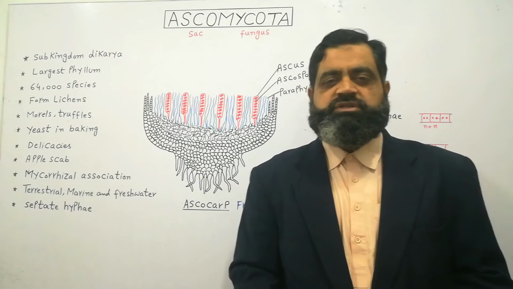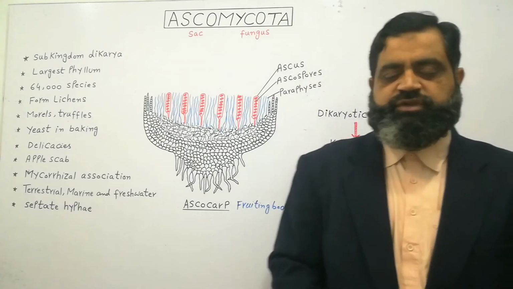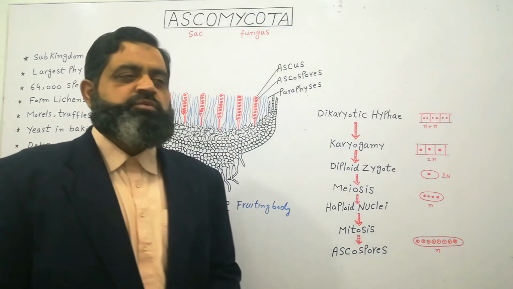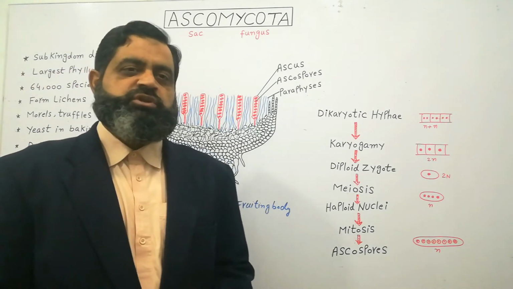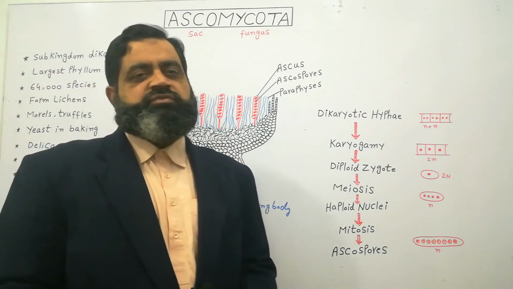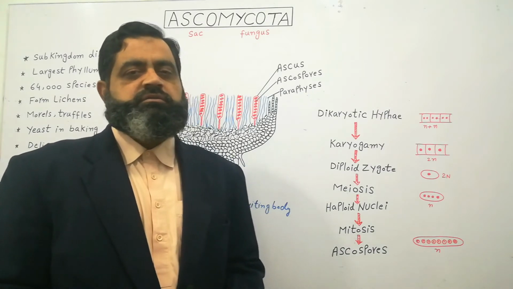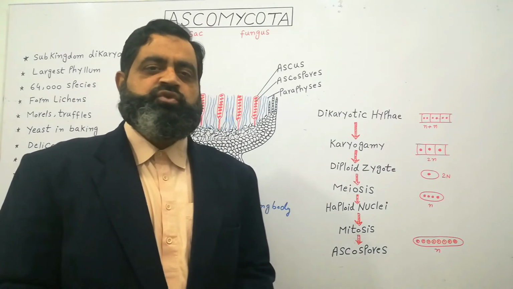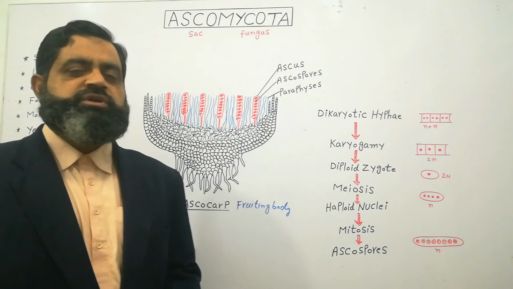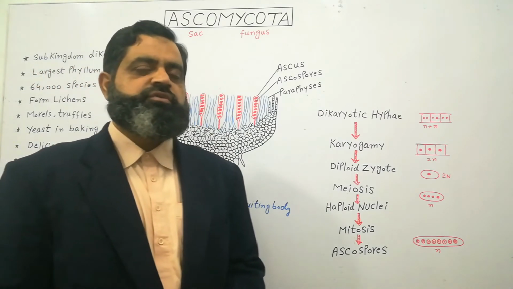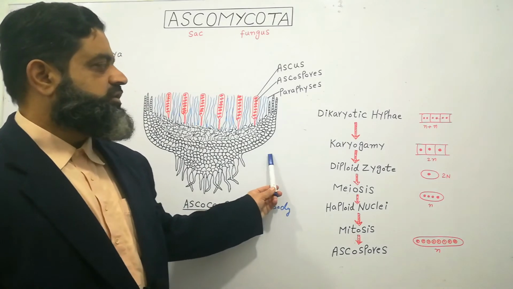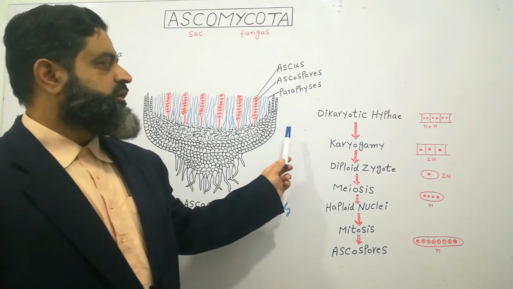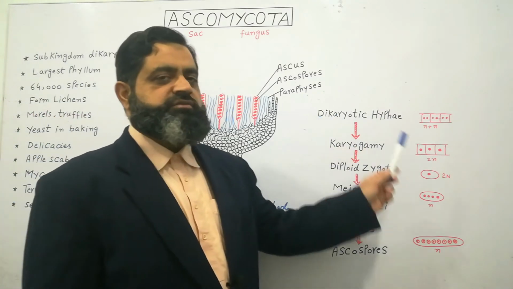Now we are going to discuss some reproductive methods of Ascomycota. Ascomycota reproduce both sexually and asexually. Asexual means of reproduction are budding, conidia and spore formation. But today we are going to discuss sexual reproduction of Ascomycota. Most of the life cycle of Ascomycota contains dikaryotic hyphae.